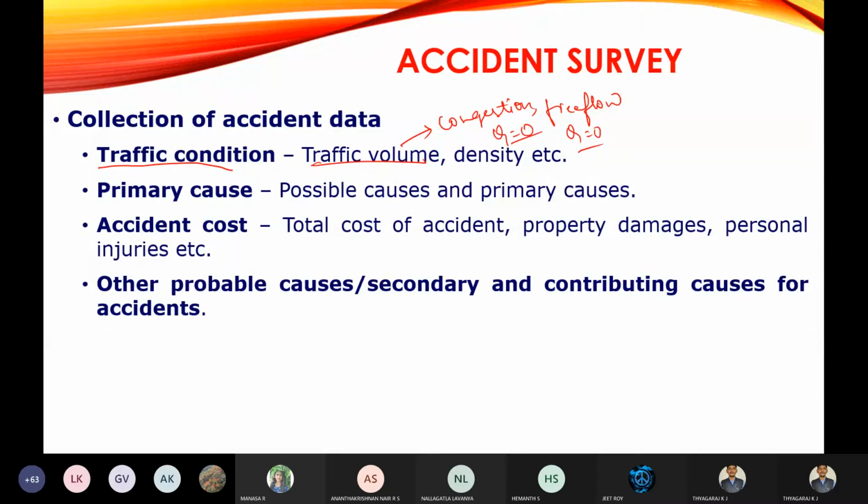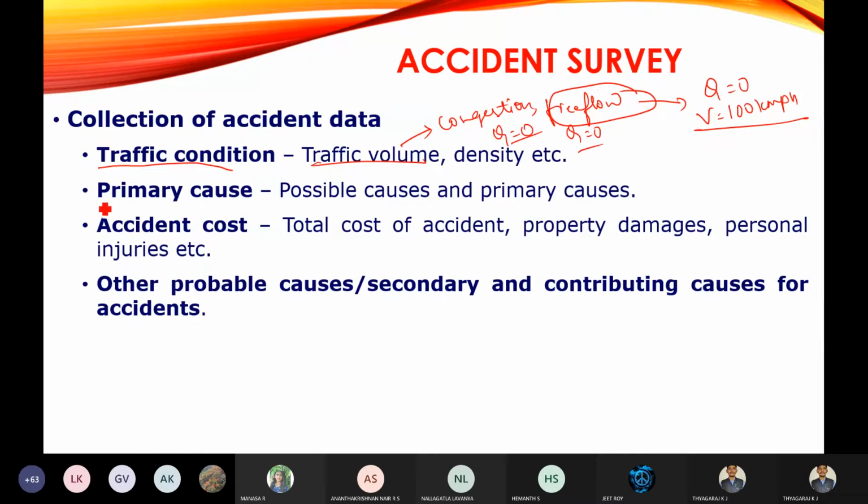Usually the accident is going to occur at free flow condition only. Why? Because volume becomes 0, that is, no vehicles will be on the road, your speed will be exceeding 100 kmph, and some sudden obstruction on the road will cause the accidents.